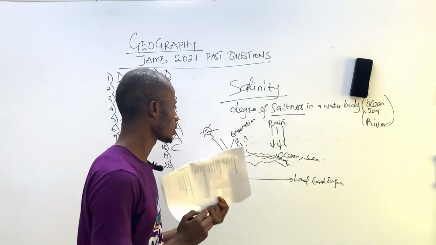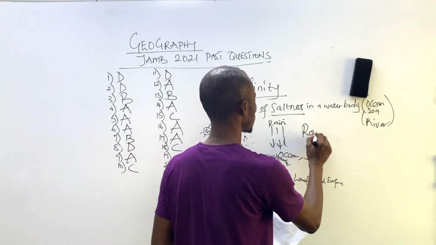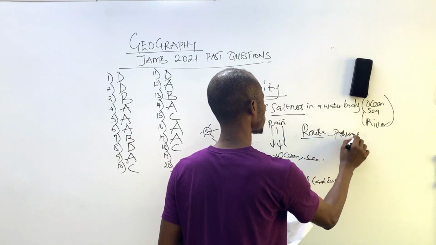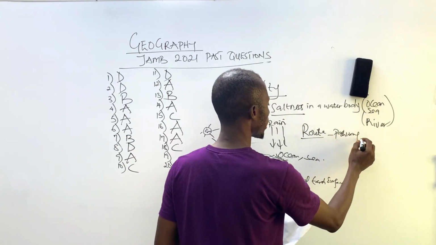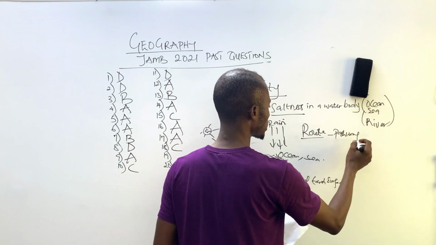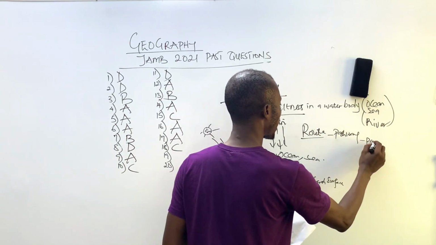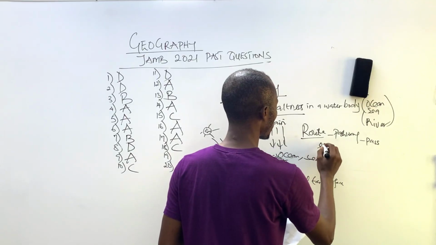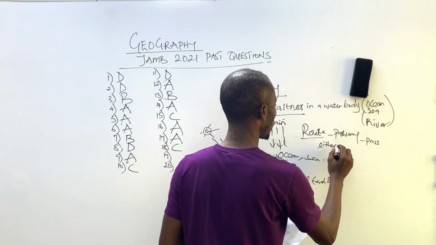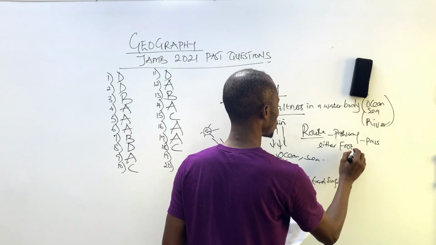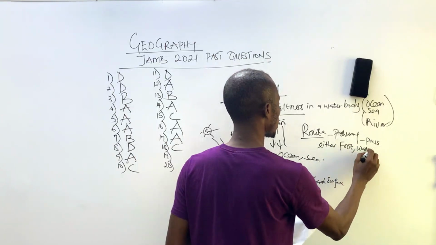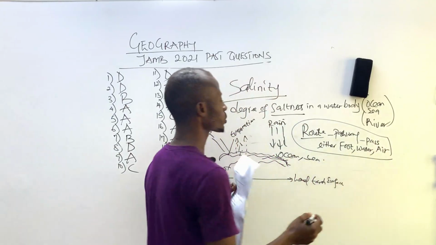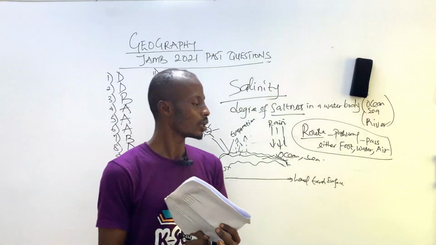The word route means a pathway, where that path can either be foot, water, or air. So that's exactly what routes mean, a pathway.